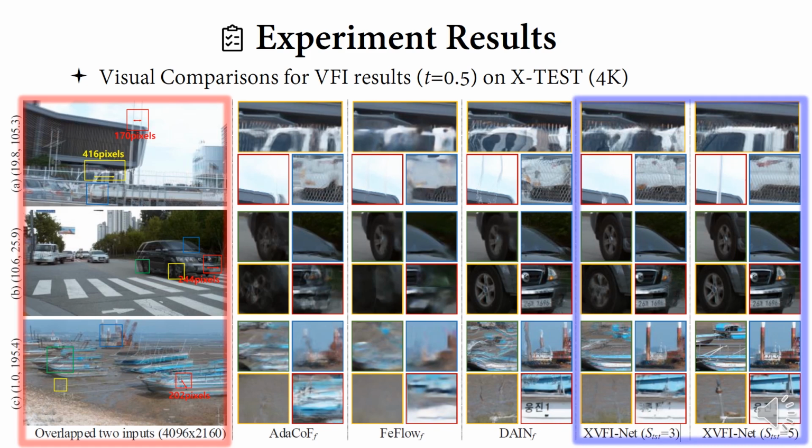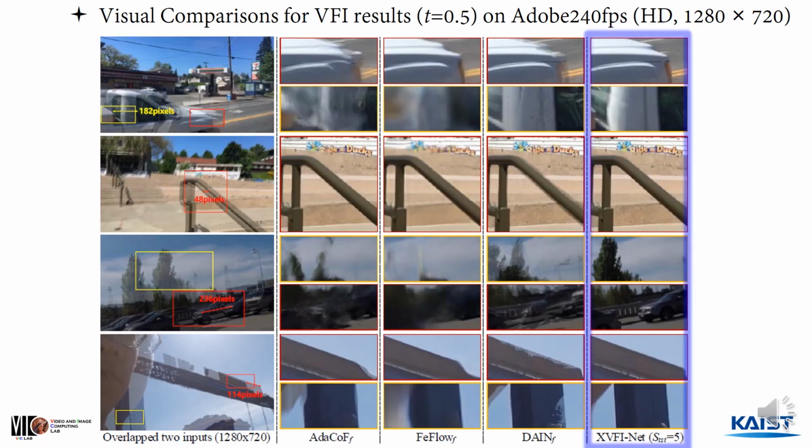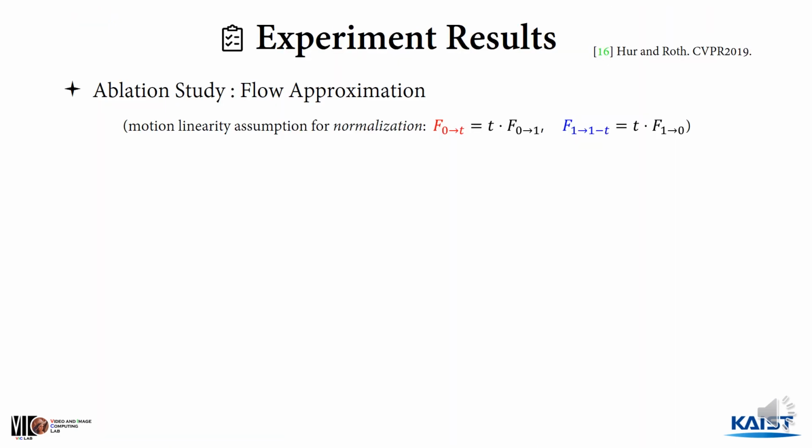Our model surprisingly captures very complex structures of objects with extremely fast motions, which are missed by all the previous methods. These visual comparisons also show our XPFiNet's superiority on one of the previous VFI benchmark datasets, named Adobe dataset, with HD resolution. We compared the 3 flow approximations that enable us to produce intermediate frames at arbitrary time t.